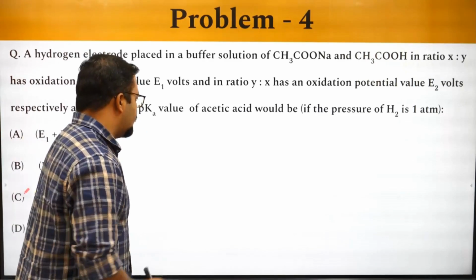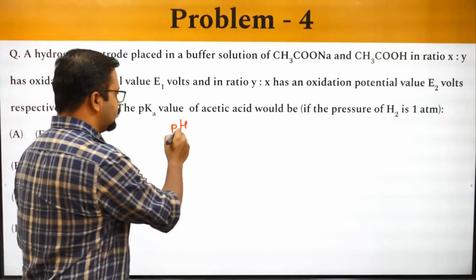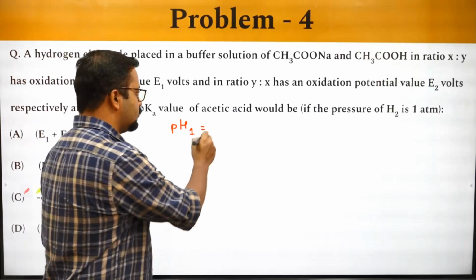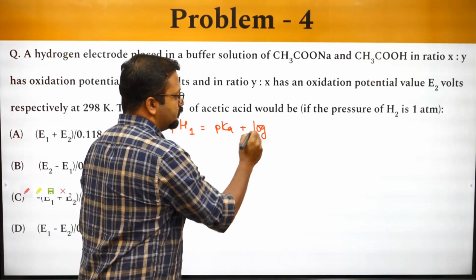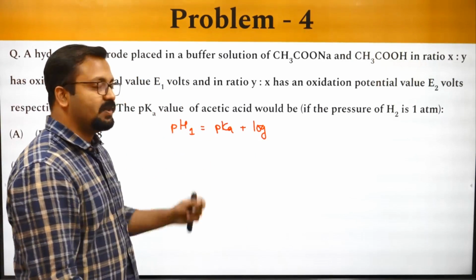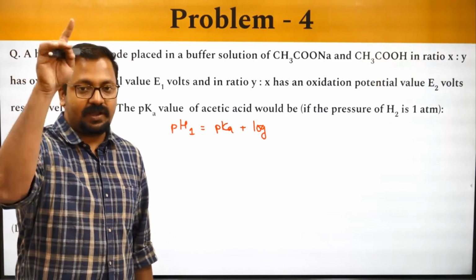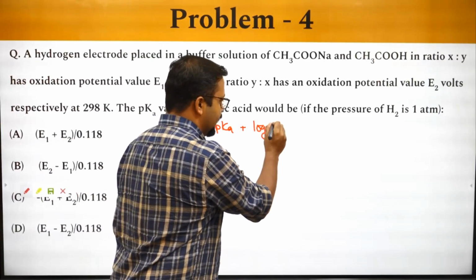Let's see. So pH of the solution, let's say solution 1, can be written as equal to pKa plus log of salt by acid. This is the pH of the buffer equation, the Henderson equation which we had utilized in ionic equilibrium. So this can be written as x by y.